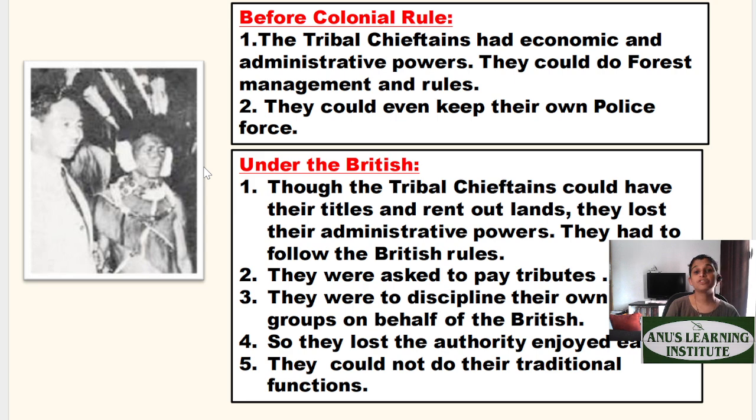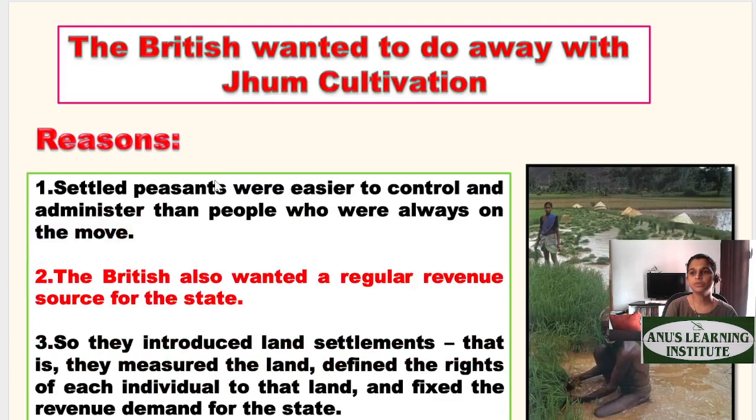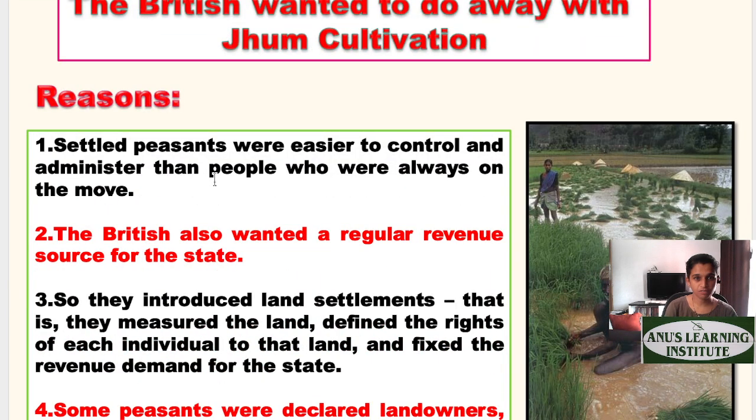They were asked to pay tributes. Earlier the chieftain did not pay tributes, but now they were asked to. Then they could not have their own discipline. They had to follow the rules that the British had laid down. And so the chieftain lost all the authorities that they earlier had. They could not do their traditional functions. So traditions also were interrupted or changed by the British governors.